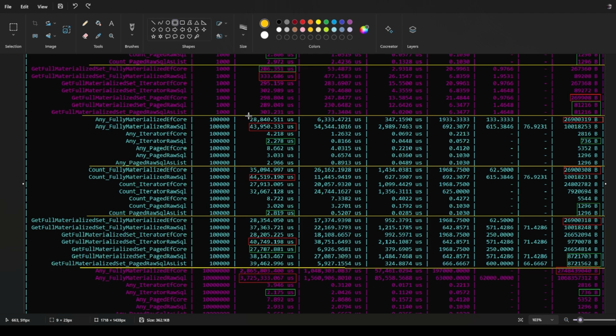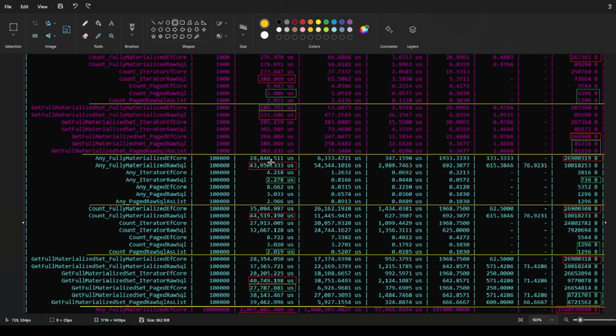I'll start to gloss over the things that are largely the same, so when we're talking about the performance of fully materialized stuff or the memory footprint of Entity Framework, that's not going to be totally interesting because that's going to be a common pattern we start to see. What starts to become more interesting is that the performance of Entity Framework starts to pull ahead in some cases, so I want to scroll through that and look for some of those examples. We can see that here for the any and count implementations in this section that the difference between what we were seeing before and what we're seeing now is very, very similar, right? The performance of any iterator compared to fully materializing is of course going to pull ahead. And when we start to look at the count, it's the same type of thing.